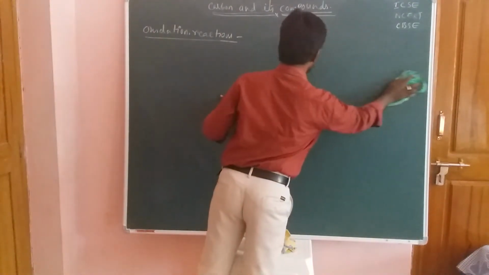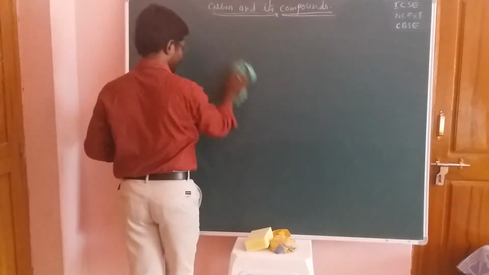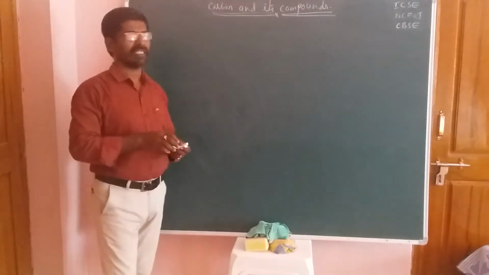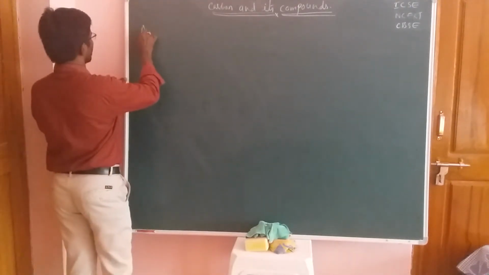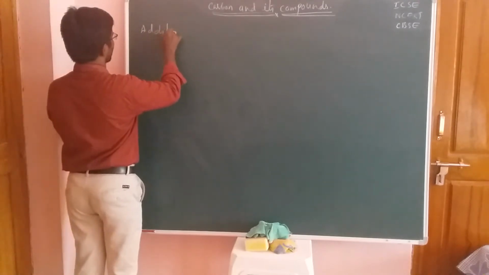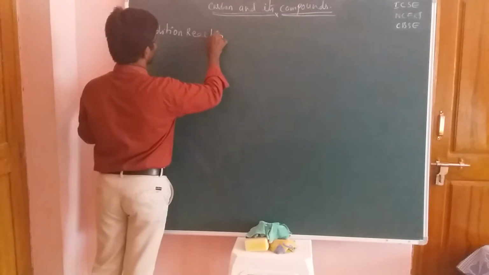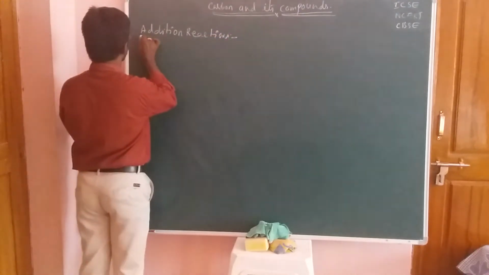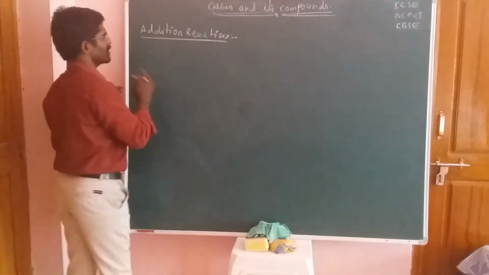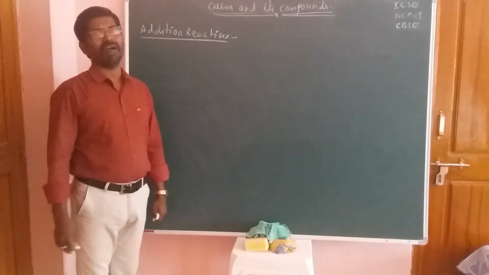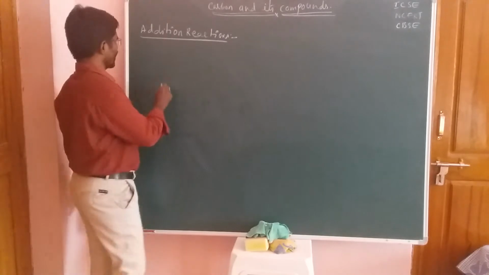Okay, students. And our next reaction is the addition reactions. In this chapter, which type of compound should be taken for addition reactions? First of all, I will take alkynes.